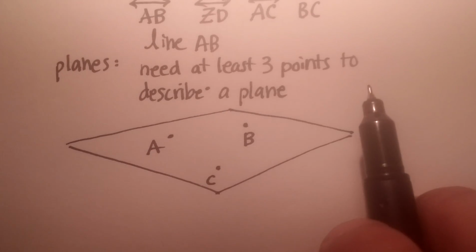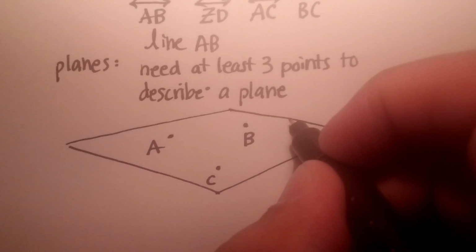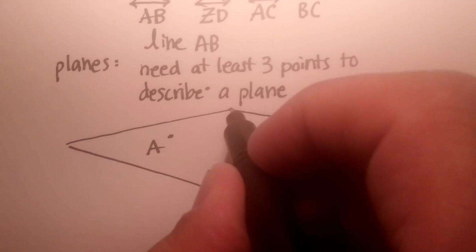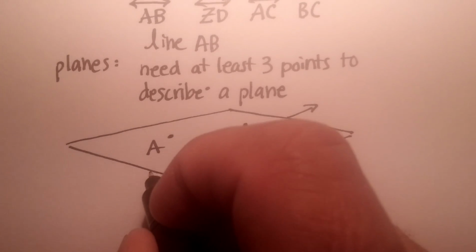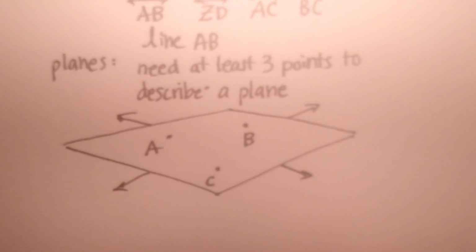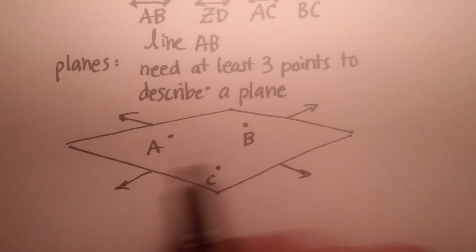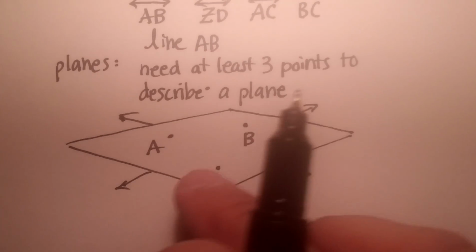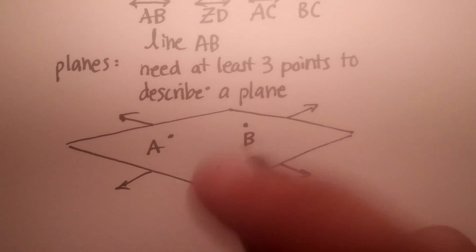But these 3 points are a part of it. Now, this is a little deceptive because this boundary really just extends forever, as does this one, as does that one, as does that one. Now, you don't have to put those little arrows in there because once you draw that, it's understood that this is a plane. Okay?